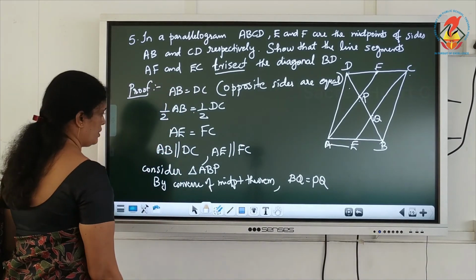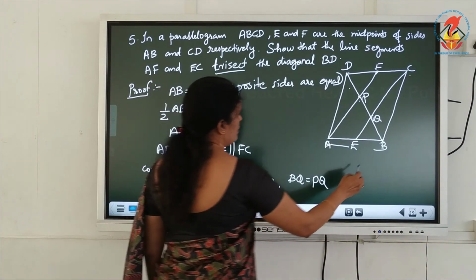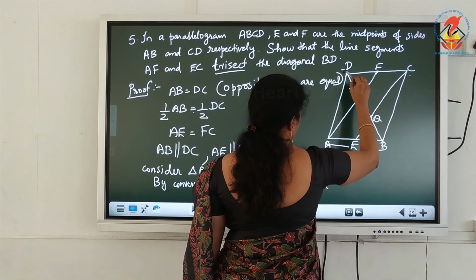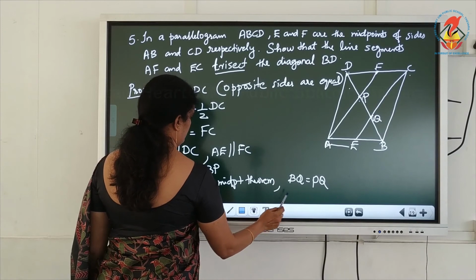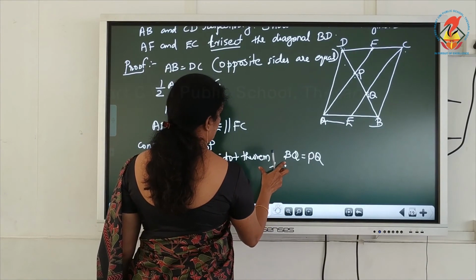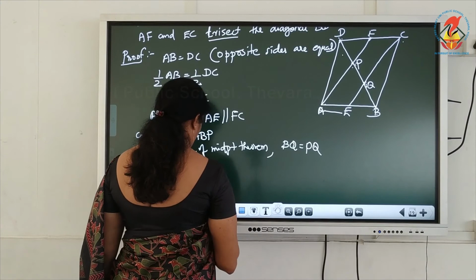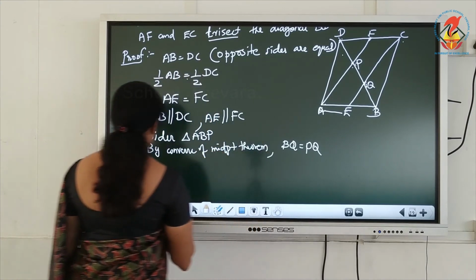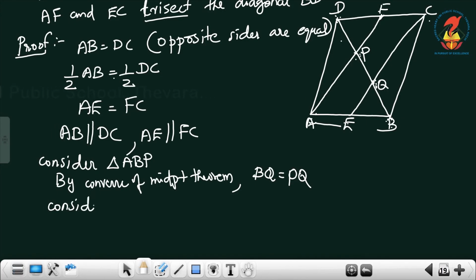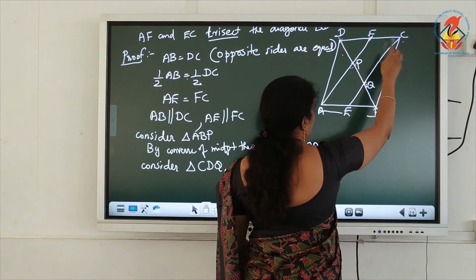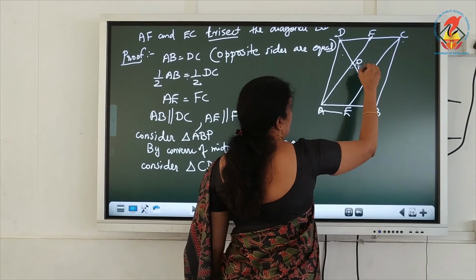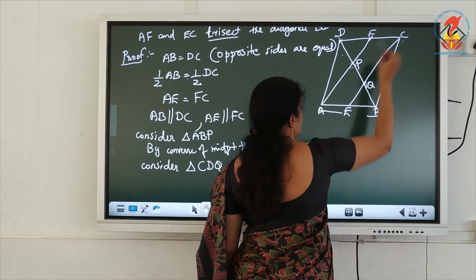Next one, consider triangle CDQ. F is the midpoint of DC, then PF is parallel to QC.